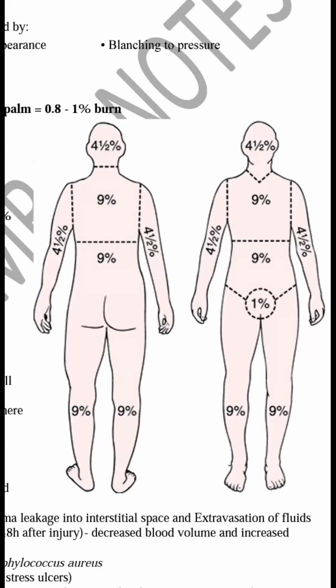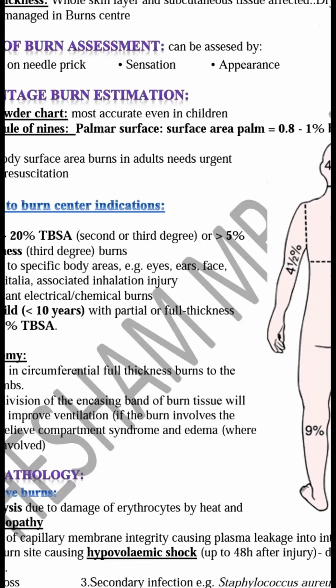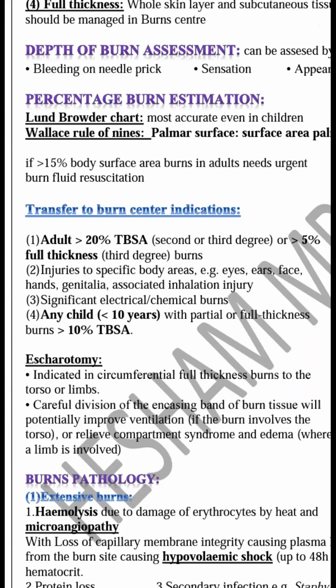Okay, then the palm is also a question asked in past tests. The palm surface area is about 1% of the burn. Okay, this is what's called the Wallace rule of 9. But in children, we use another formula which is called the Lund and Browder chart, because the head and the neck in children are larger and account for a larger weight. Okay.